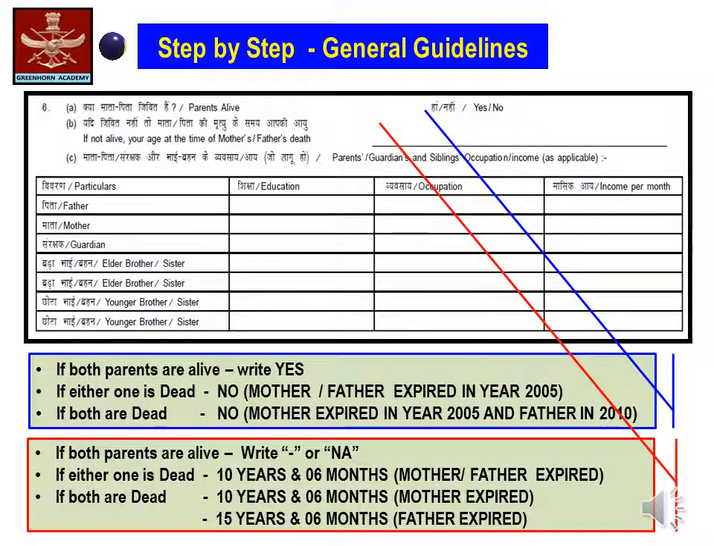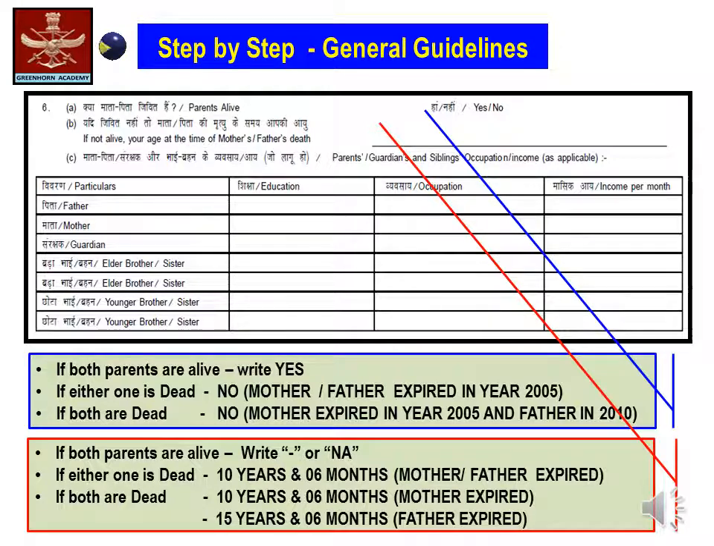Now, coming on to serial number 6, the question reads, the parents alive. If both the parents are alive, the candidate is requested to write simply yes. In case either one is dead, you are supposed to write no, and to substantiate or clarify, you are supposed to write either mother or father and the year in which your mother or father expired. If both your parents are not alive, you are supposed to write no, mother expired in year so and so, and father expired in year so and so.